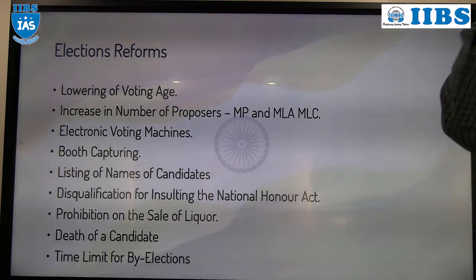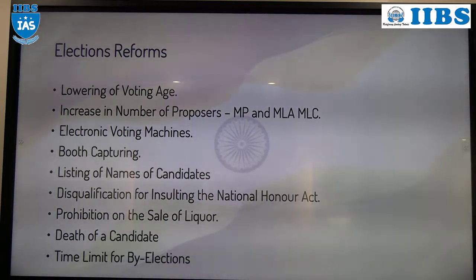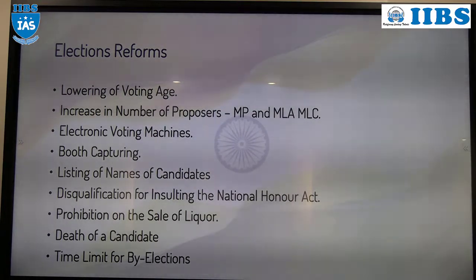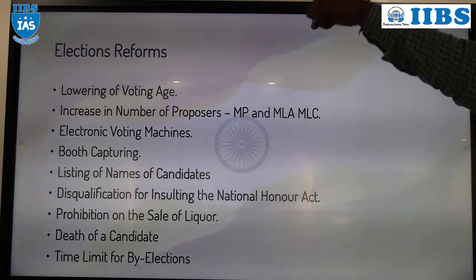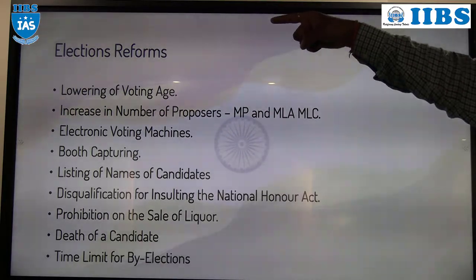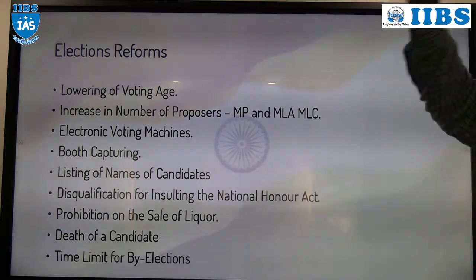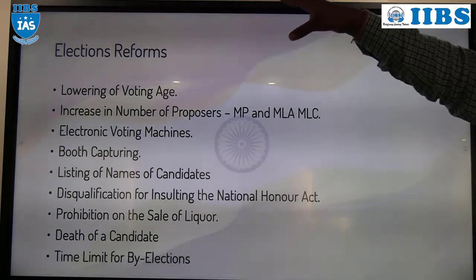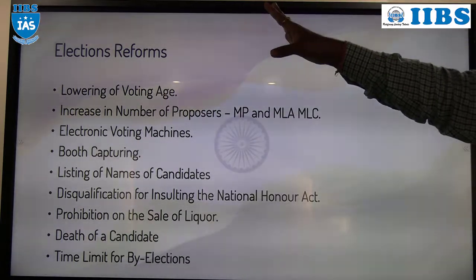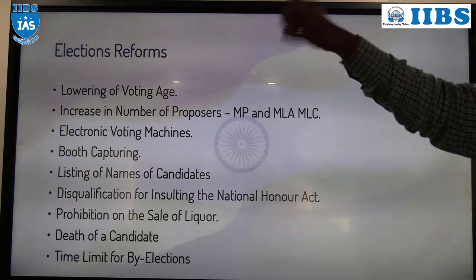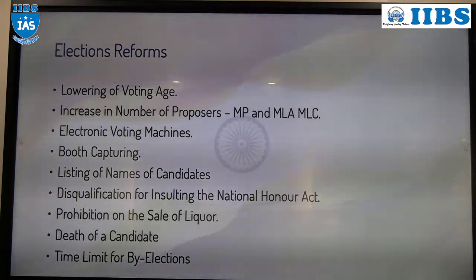Take an example. In the Karnataka MLC, they have 40 MLC seats. What is 10% of 40? 4. Understood? Now listen. Our principal is contesting the election from an MLC seat, take MLC only. At that time, to file the nomination, he requires 4 electors. This is the one condition.